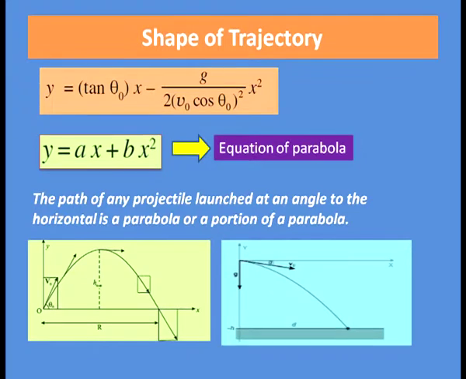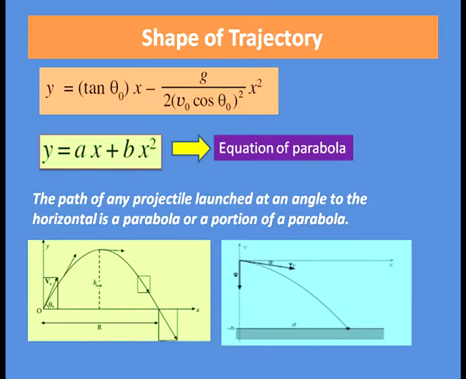Now, you can see the equation of trajectory, that is y equal to tan theta 0 x minus g divided by 2 V0 cos theta 0 square into x square. We can write this equation as y equal to ax plus bx square. Here a is the coefficient of x, that is tan theta 0, and b is the coefficient of x square, that is minus g divided by 2 v0 cos theta 0 whole square.